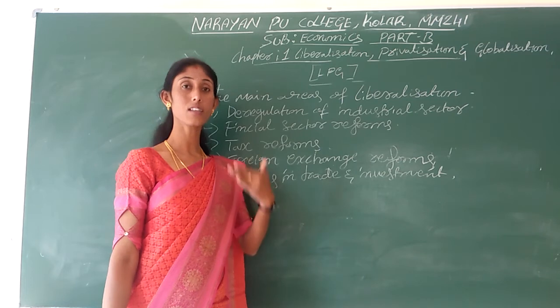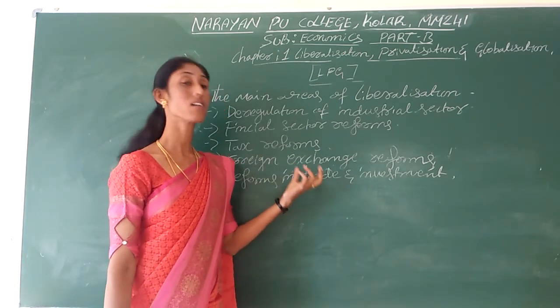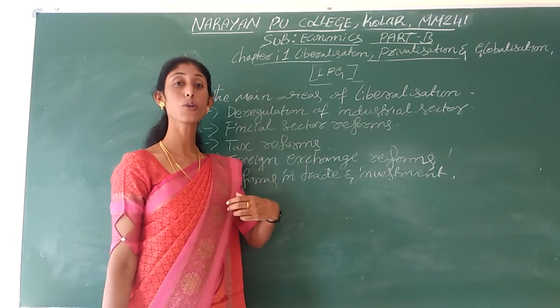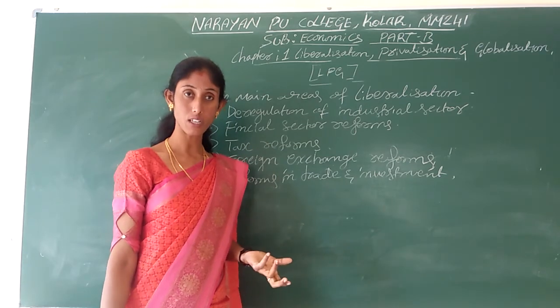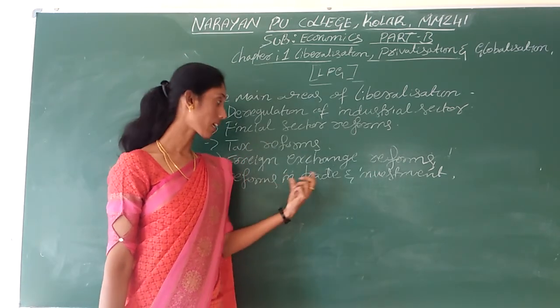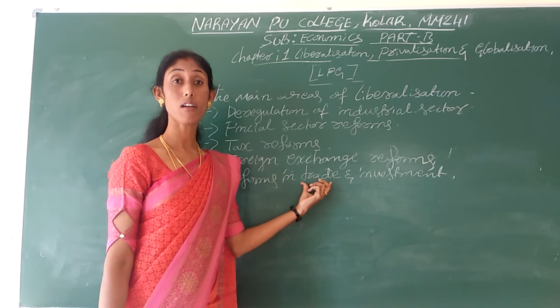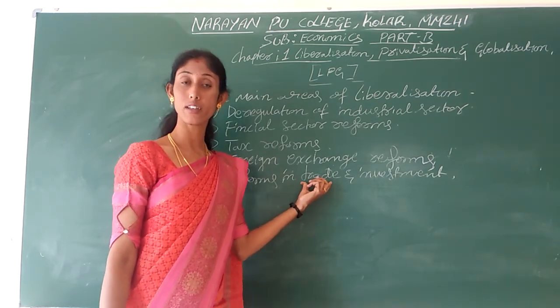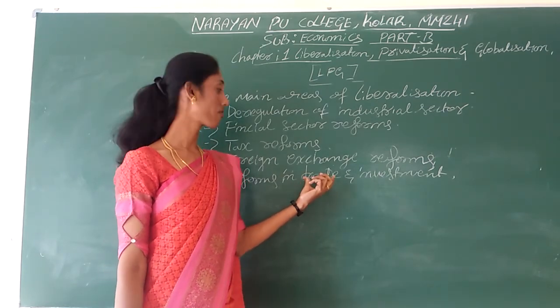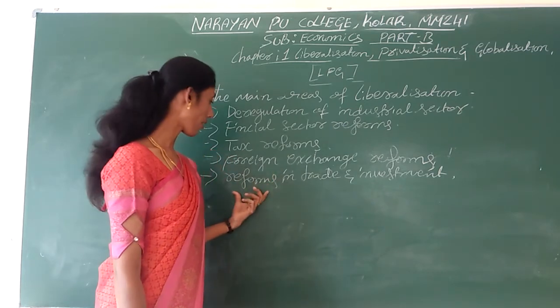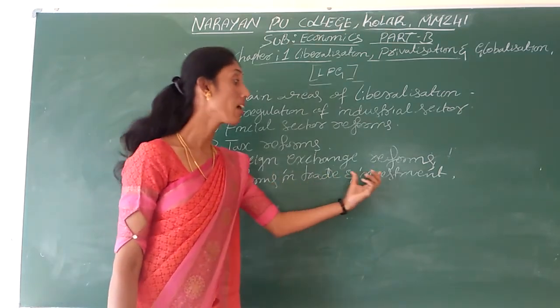That's why we were facing difficulty improving the production capacity of our country, and at the same time the trade pattern of our country was very rigid. To liberalize these trade policies we adopted reforms in trade and investment.